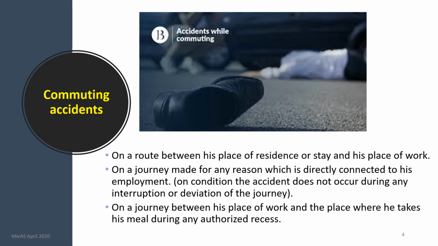The second one is commuting accident. This is the case of an accident that happens when you travel from your home to your workplace, or come back from your workplace to your home. It is also covered if you travel from home to your workplace and to any place related to work, for example, to a site visit, to a hotel for a meeting, seminar, appointment, and so on. It is also covered if you go out for a meal, but this must be within what we call a reasonable radius nearby your area. But you have to make sure there is no diversion of your traveling route.